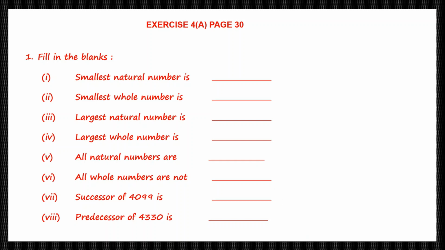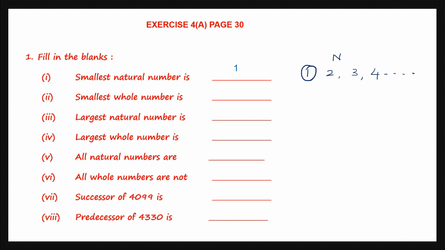Now we are studying about natural numbers and whole numbers, and natural numbers are all counting numbers like 1, 2, 3, 4 and so on. These are all natural numbers. So natural numbers begin from 1. So the question here is the smallest natural number is, and the smallest one here is 1. So let's write that in the blank. It's 1.